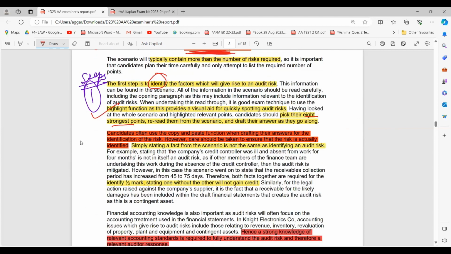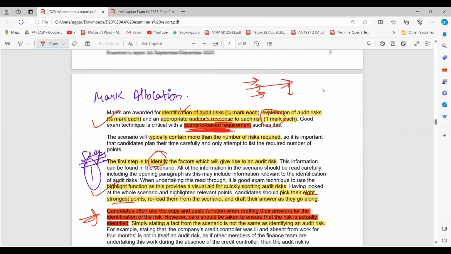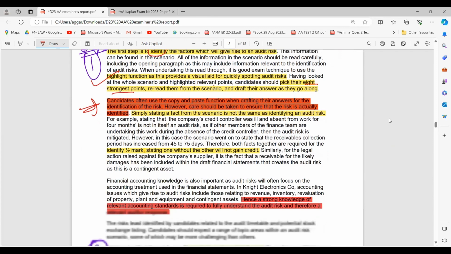Now, a very, very risky area. Candidates often use the copy and paste function when drafting their answers. This is not wrong. You can copy and paste from the scenario, from the question to your answer, for the identification of the risk. However, care should be taken to ensure the risk is actually identified. For example, if there is a four-line paragraph with a risk in it, the candidate copies the whole of it into their answer. This is a very bad practice. Only the line which indicates an audit risk should be copied from the scenario into your answer, right?